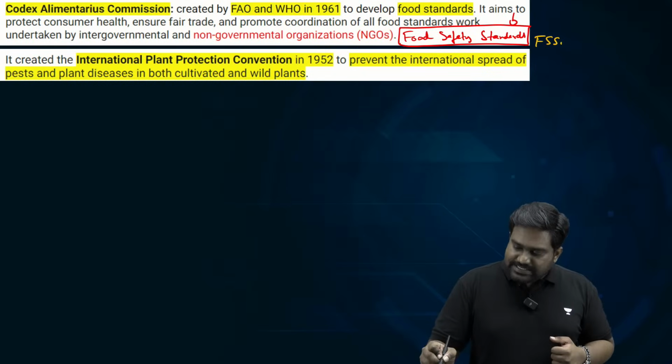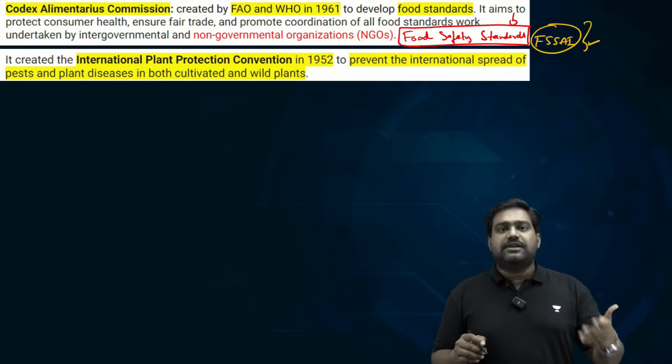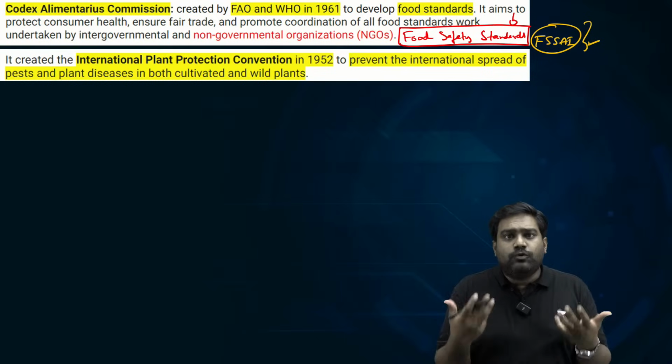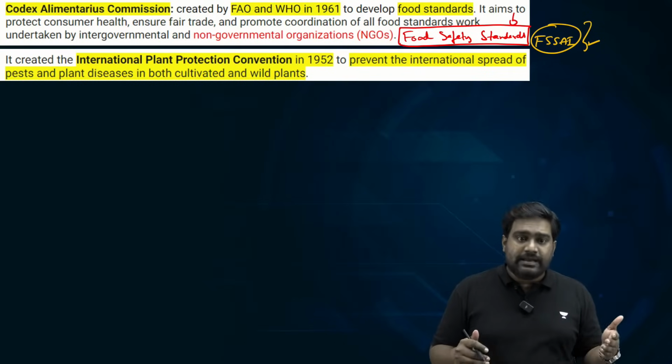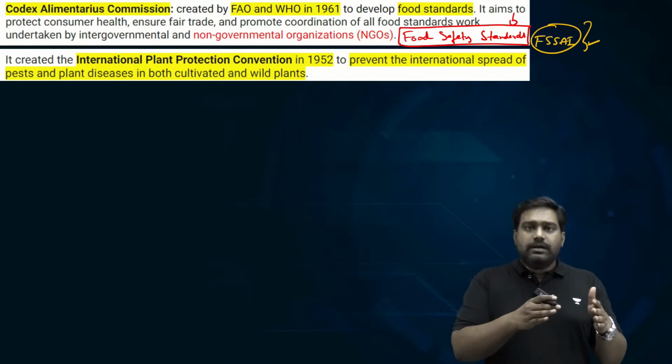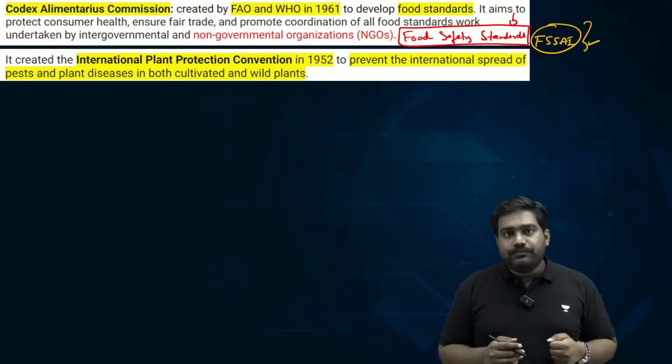In India, we have FSSAI, Food Safety and Standards Authority of India, established through the FSSAI Act that establishes the food safety standards in India. Right? It is the food regulator. So these standards followed by FSSAI are in line with the global standards established under Codex Alimentarius Commission, which is an initiative of FAO.